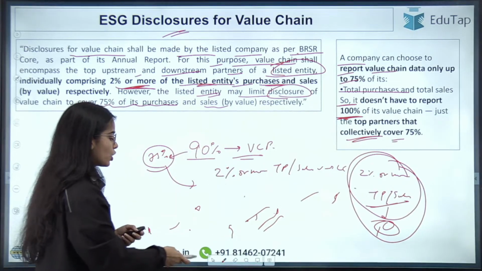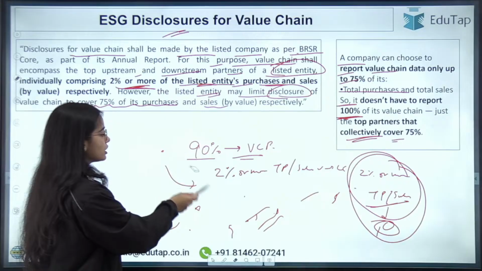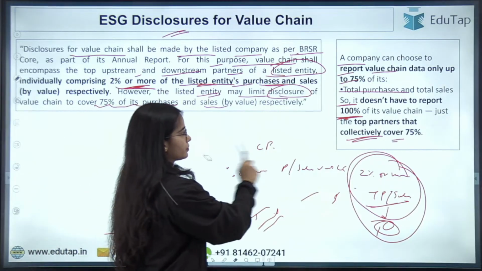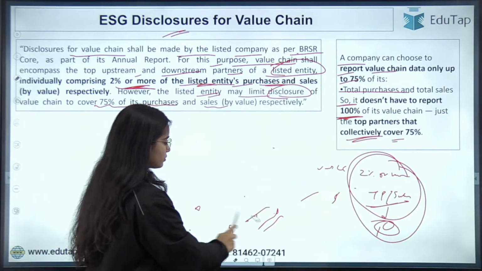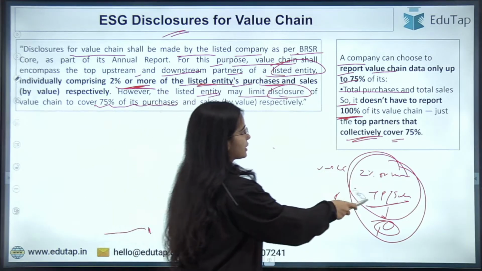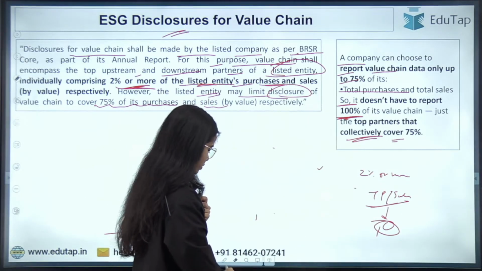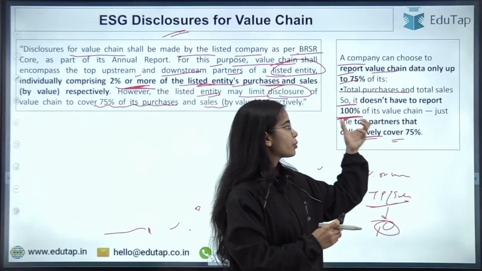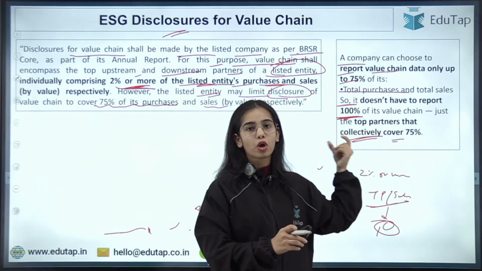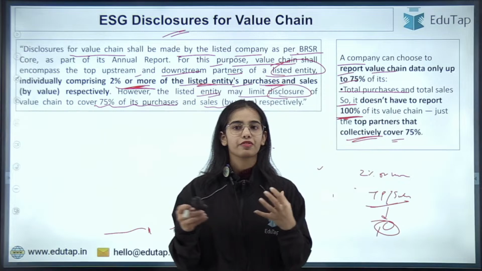The disclosures have to be made only for the top 75%. So this is the basic idea. It doesn't have to report 100% of its value chain, just the top partners that collectively cover 75%.